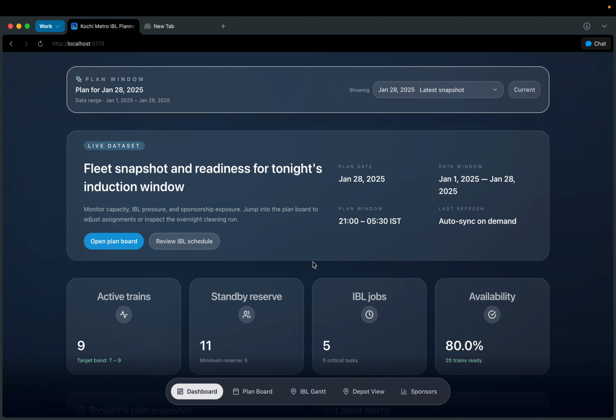And when a team member from Kochi Metro has any particular query or question before deciding on the judgment of bringing a train into service or standby, he can ask the depot copilot about the train's past status and its risk of going into a safety critical hazard, or whether it would require some kind of maintenance work, or is it better off being in standby, or is it actually ready to go into service the next morning. So this would help reduce the errors and the risk in a much greater way, and make the service more seamless.